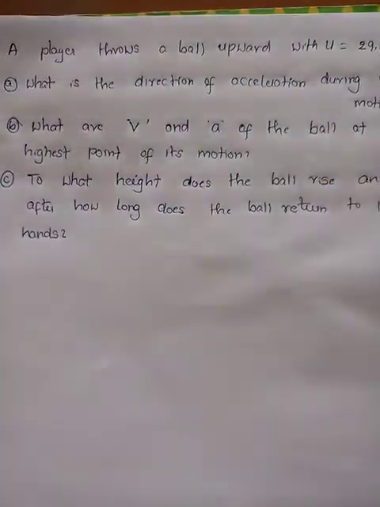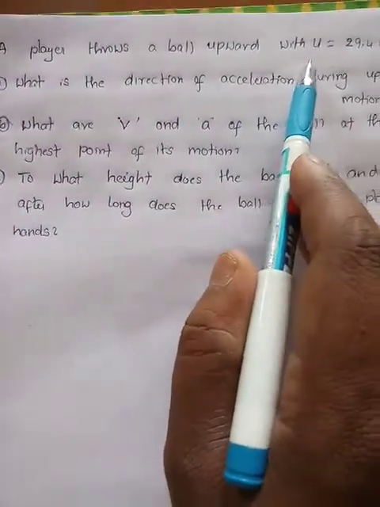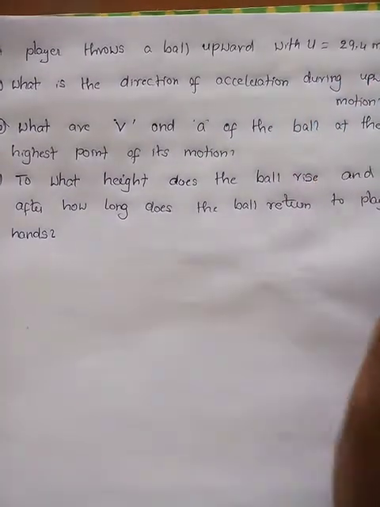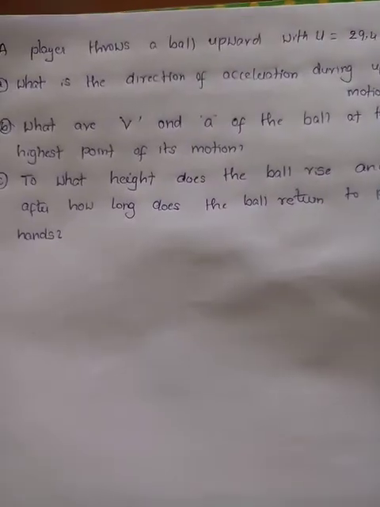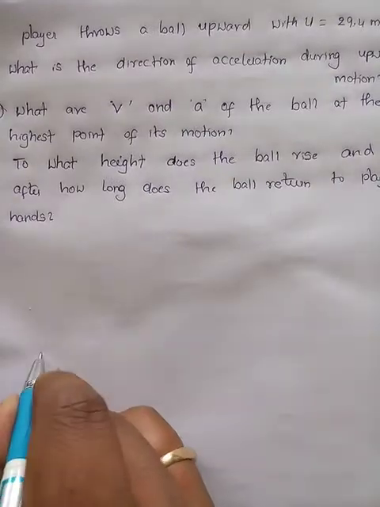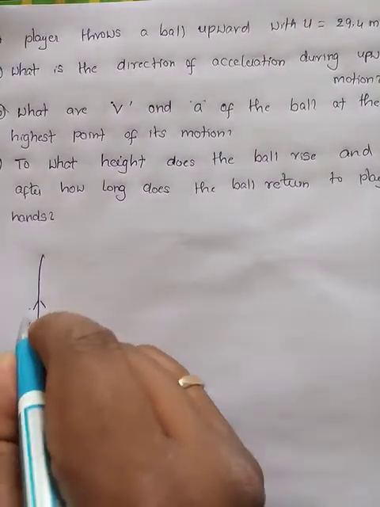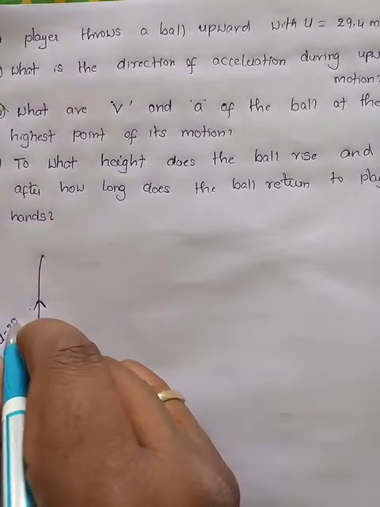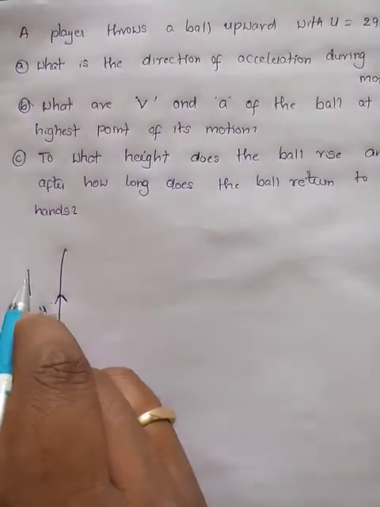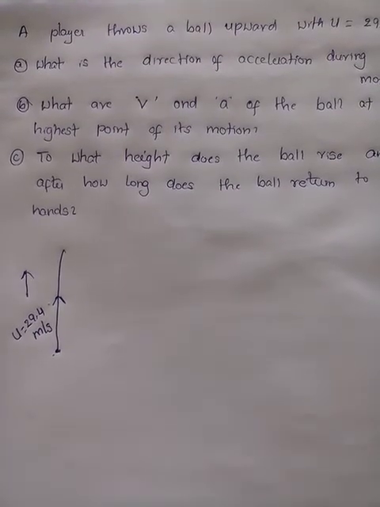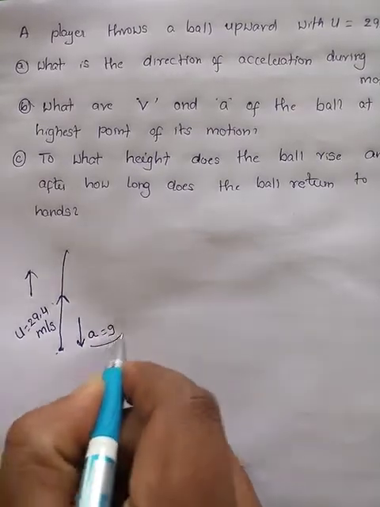See, this we have seen in everyday life, not a problem. A player throws a ball upward with u equals 29.4 meter per second. What is the direction of acceleration during upward motion? Let us take a ball. Throw the ball upwards. What happens? It moves in the upward direction. It is thrown with what velocity? 29.4 meter per second. So here the velocity is upwards. So it is under what? Acceleration due to gravity, right?